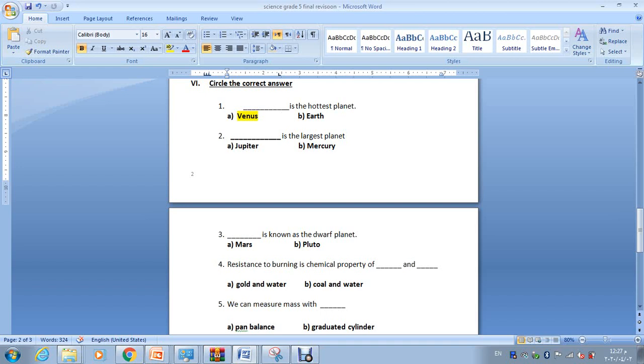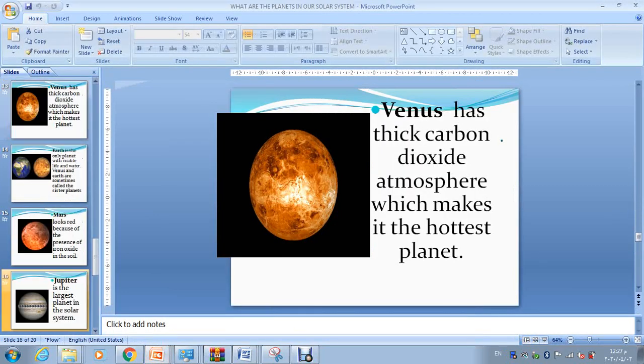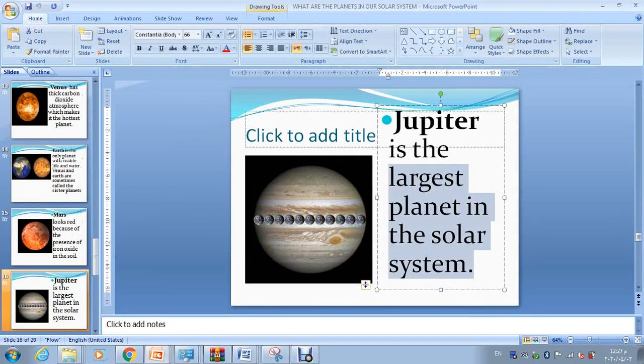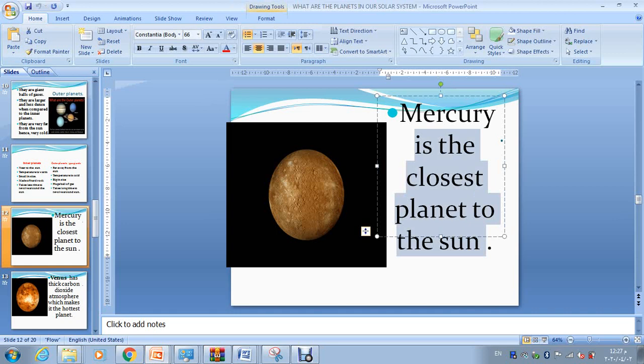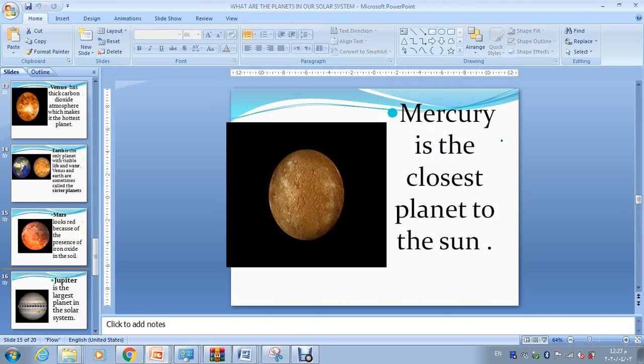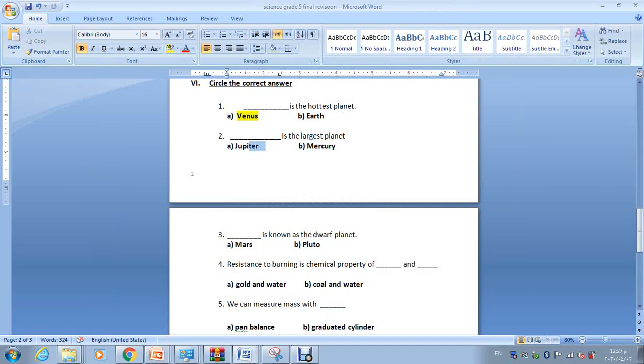Now, what is the largest planet in our solar system? Is it Jupiter or Mercury? Of course it is Jupiter. Why? Jupiter is the largest planet in the solar system. Mercury is very small. It's close to the sun, but very small in comparison to Jupiter. Jupiter is very big, so it's the largest planet in our solar system.